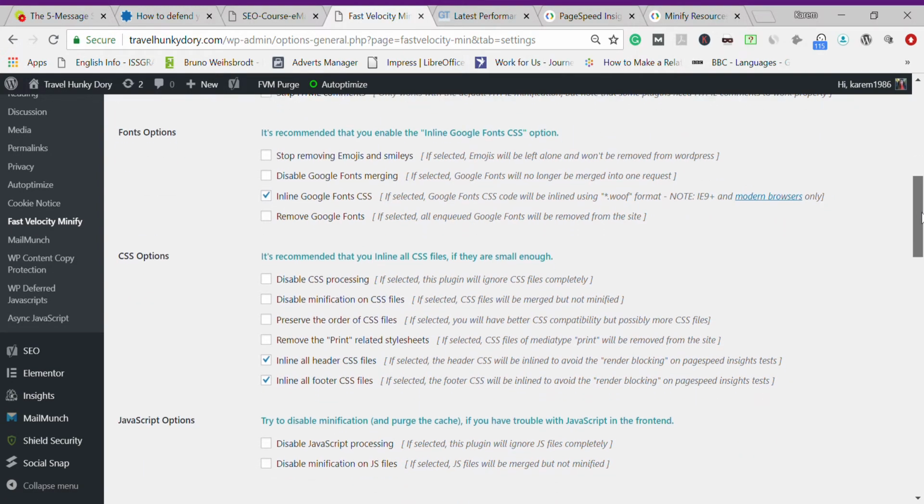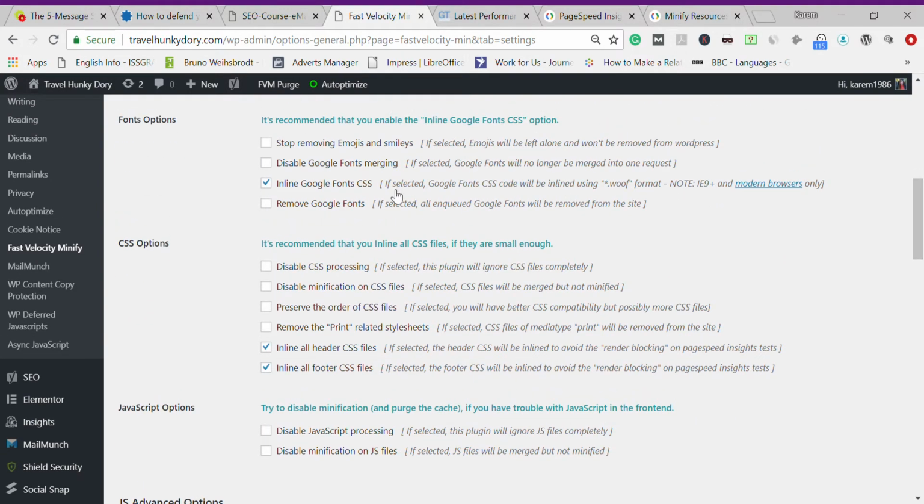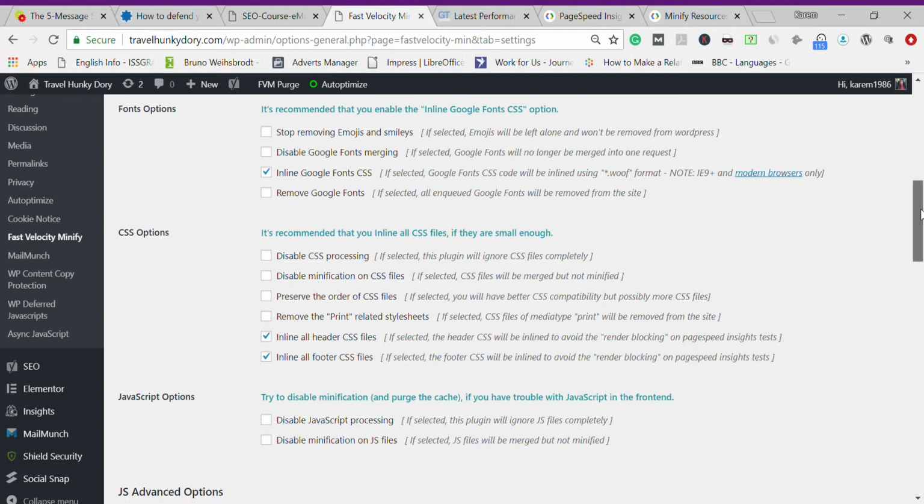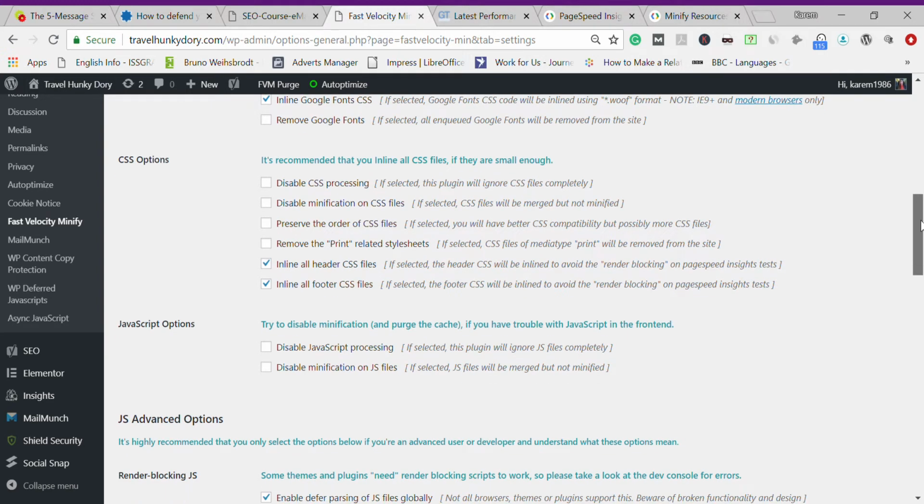Font options: it is very recommended to inline the Google Fonts CSS. If you inline it, it will be more compatible, so it will make the Google Fonts that you're using more compatible. So inline them. For the Cascade Style Sheet, I recommend to use inline both at the bottom, CSS files and footer. So you inline all the CSS files at the bottom, so the footer, and at the top, or the header.